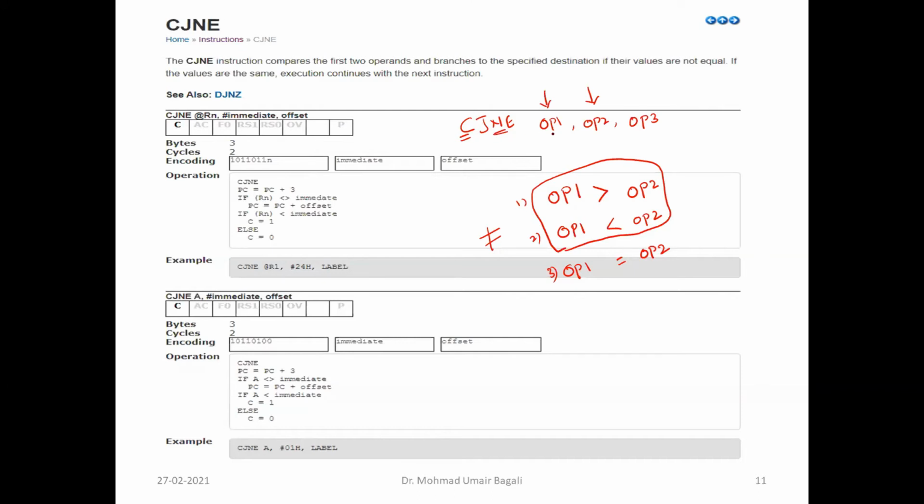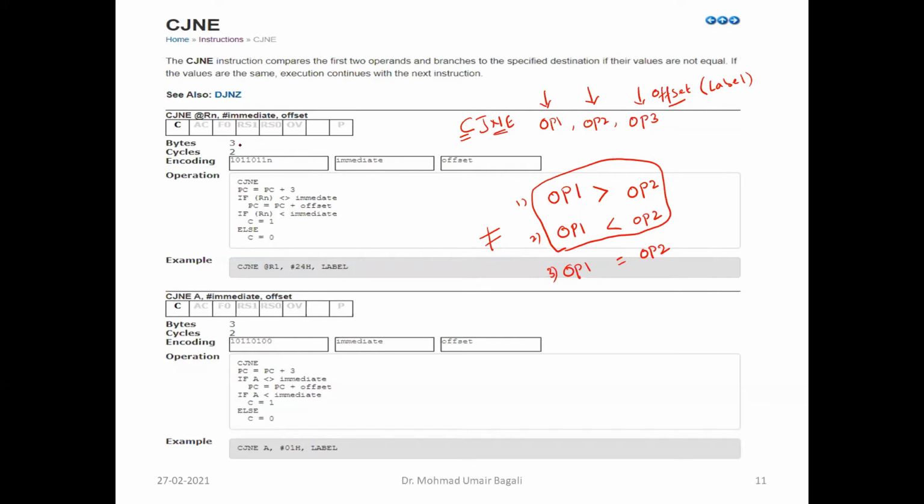So first it will compare the first operand with the second operand. If both operands are not equal, then where is it going to jump? It is going to jump to the offset address that we have specified as the third operand. So the third operand represents the offset address, and we represent it with the label name. The label name should be other than the keywords. And what should be the size of that offset address? The offset address size must be only 8-bit.